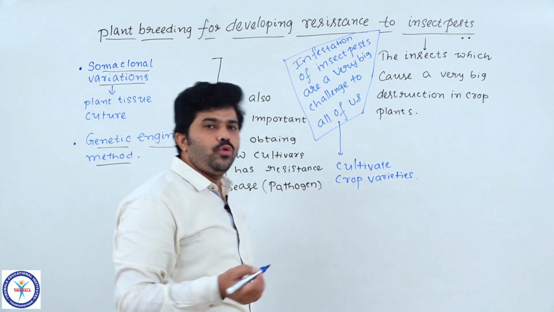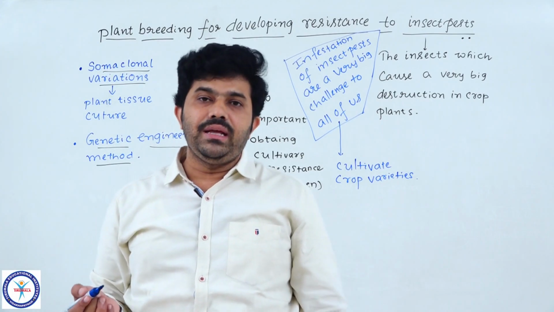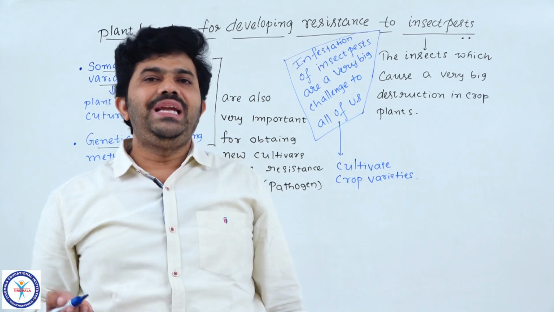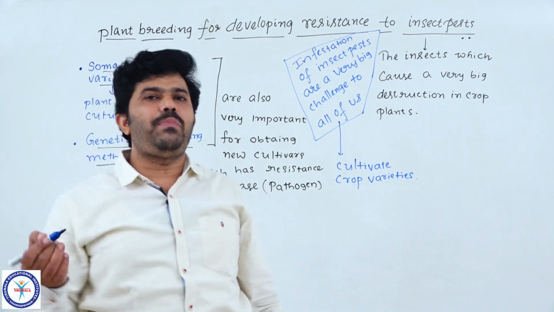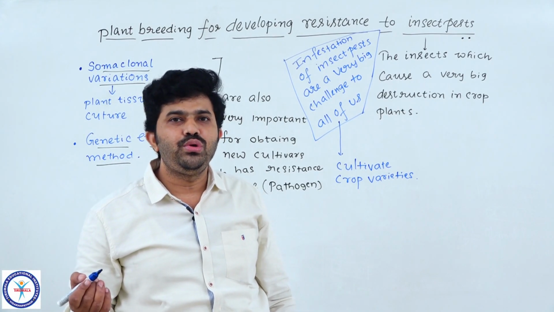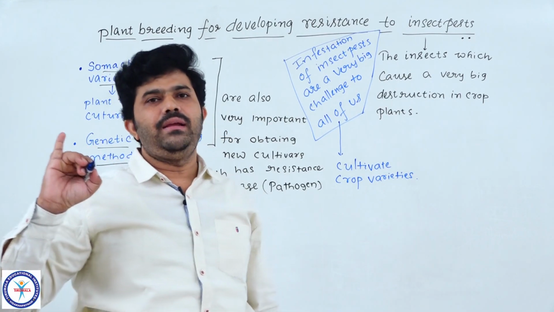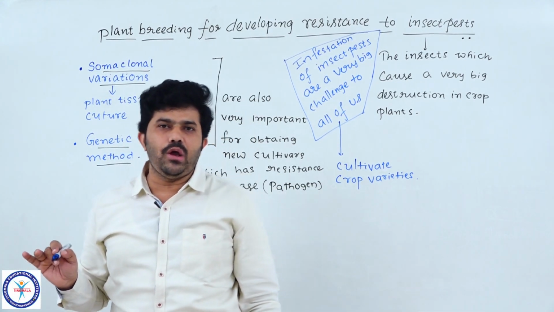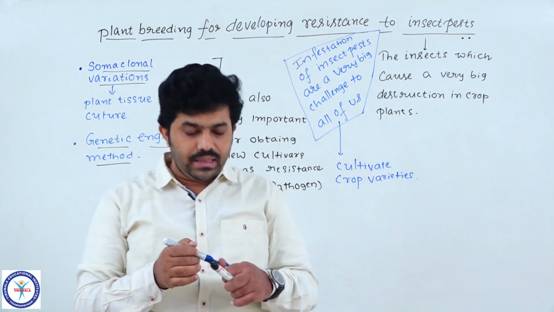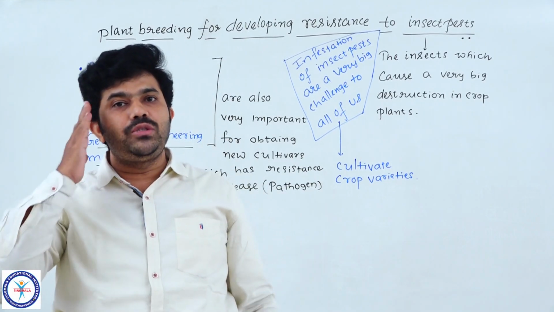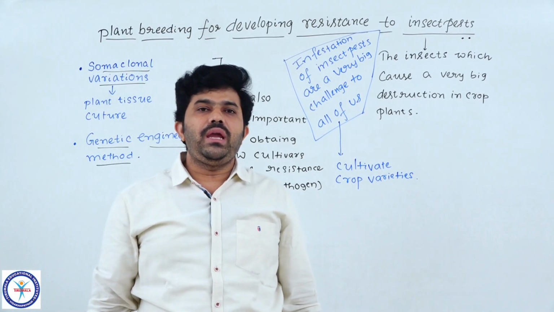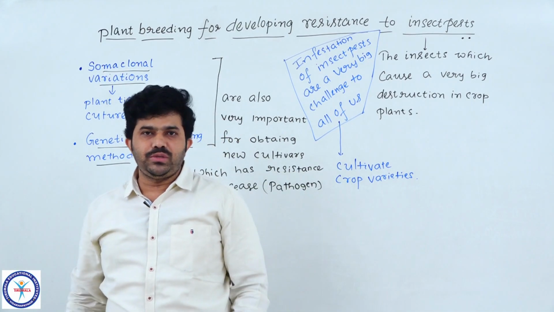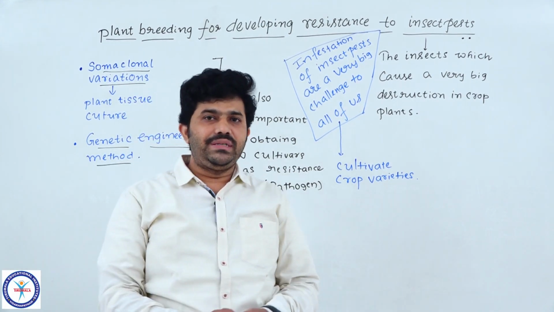But here, dear students, you please remember one point. This particular insect pest resistance in the crop plants is due to morphological, biochemical or physiological characters. These are very important points, you please remember. For objective-type questions it is very important, students. So what is it?